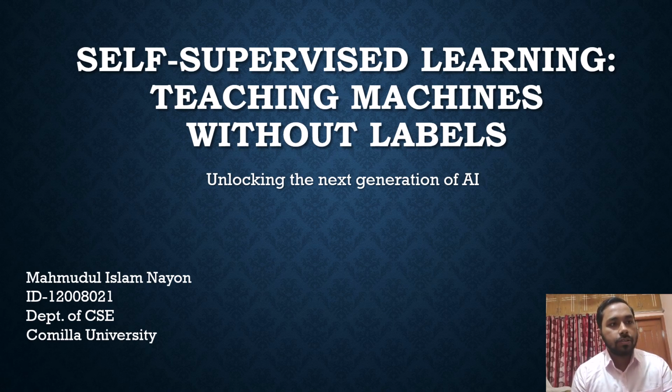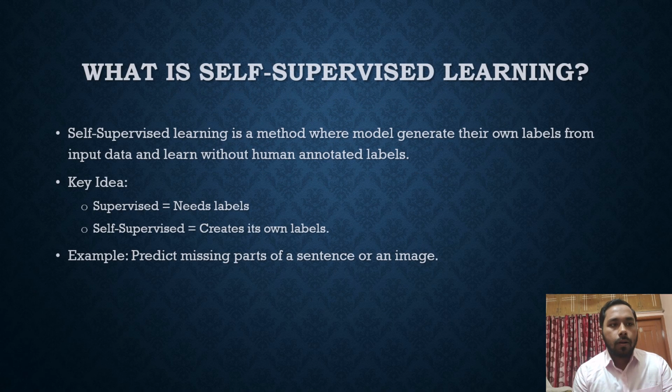Today I am going to present a topic, self-supervised learning: teaching machines without labels. Without any further ado, let's discuss the topic and its basics. So, first of all, what is self-supervised learning? Self-supervised learning is a method where the model generates its own labels from input data and learns without human-annotated labels.